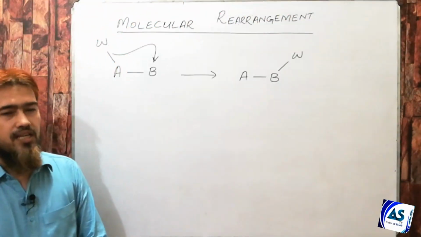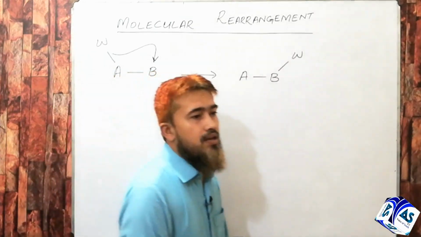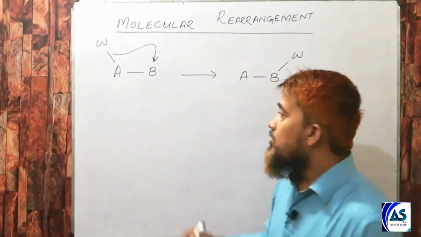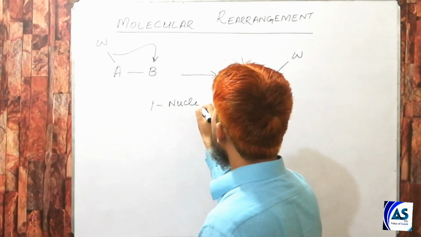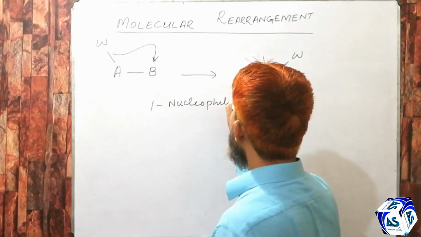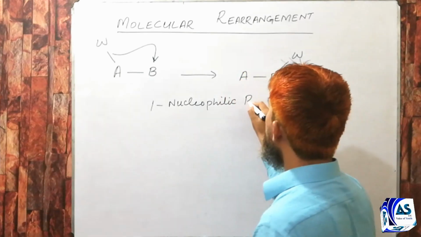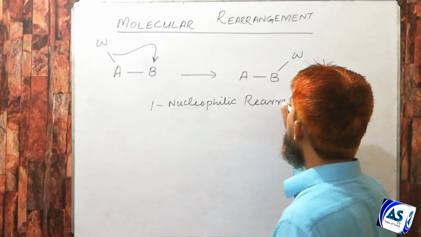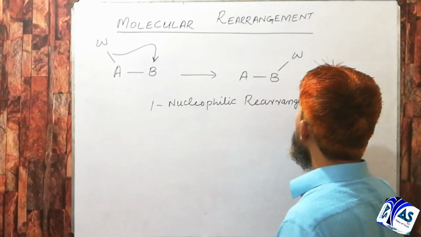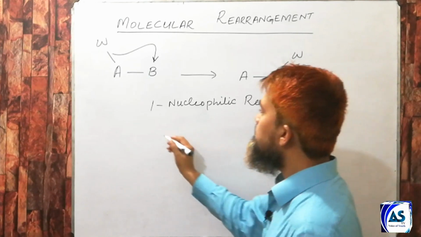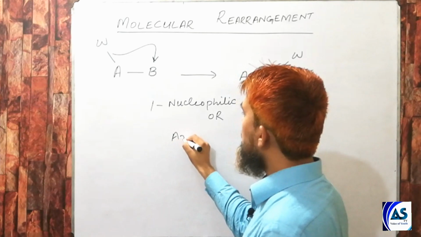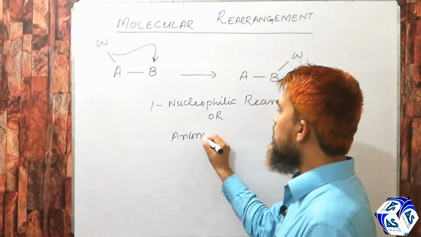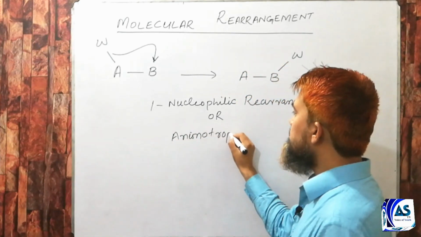There are three main types of rearrangements which are known as nucleophilic rearrangement, or anionotropic rearrangement.